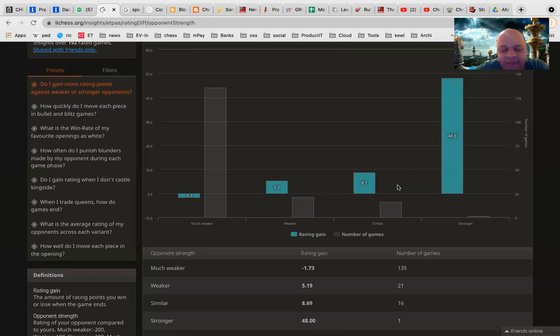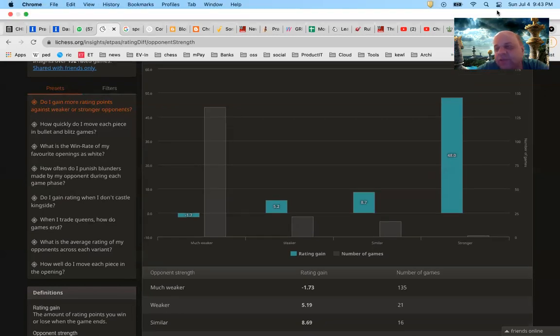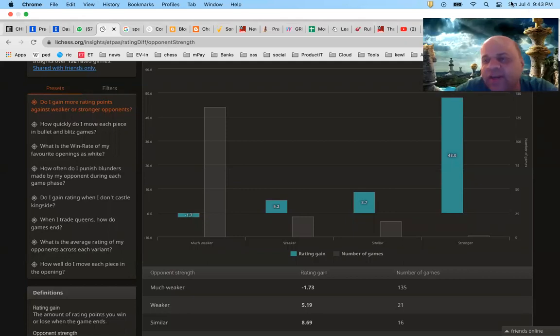What it shows is, if you are getting a good rating gain against equal, similar or stronger players, that means your strength is actually much more and you are on the up path. So your rating is probably slightly underrated, but actually your strength is higher. But if it starts showing that a lot of your rating gain is against weaker or much weaker players, then it will show that you have already plateaued, and you have to find further ways to improve. Generally you will always be winning more rating points against stronger opposition.